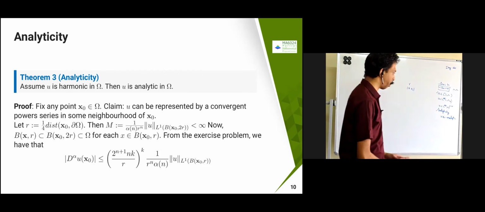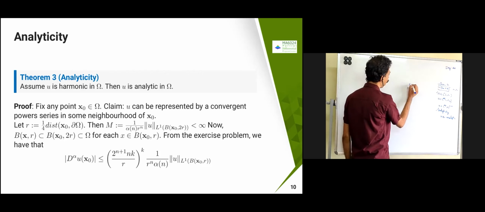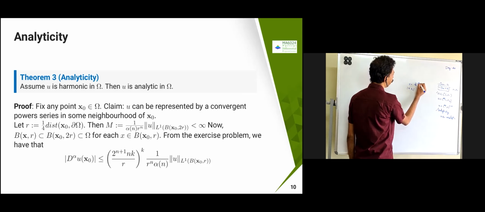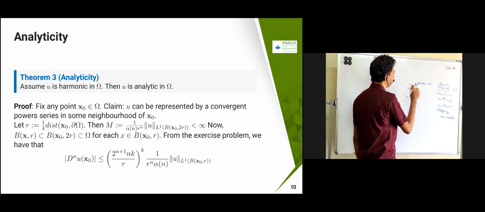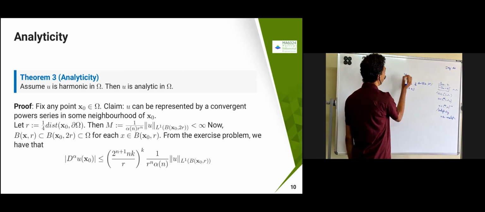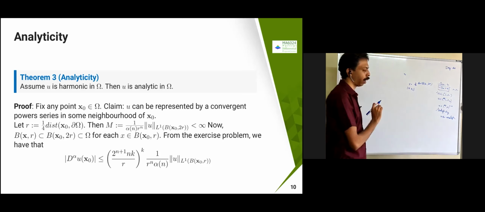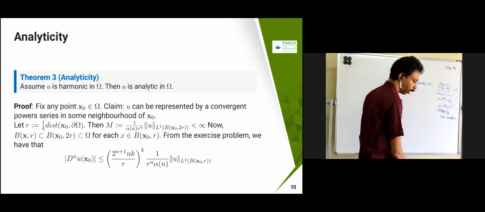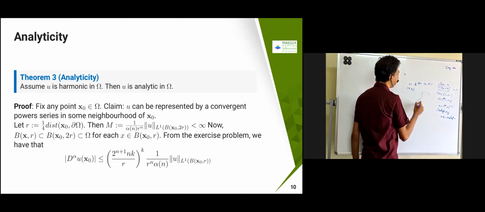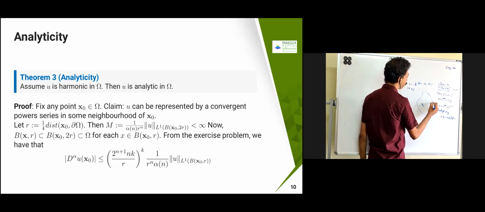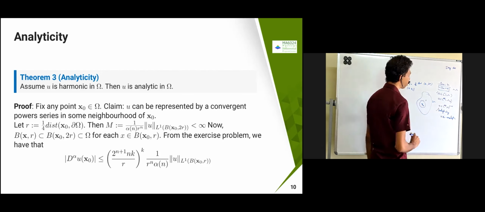I am going to take the ball of 1/4 of the distance. So R is equal to 1/4 of the distance of x naught comma dou omega. Means I am just taking a ball at x naught, I am going to fix it, and I am going to take R equal to 1/4 of the distance between x naught comma dou omega. So you have x naught over here. Suppose this is my dou omega. What I am going to take is R such that R is 1/4 of the distance from x naught to dou omega. Then the ball is going to be B of x naught comma R.